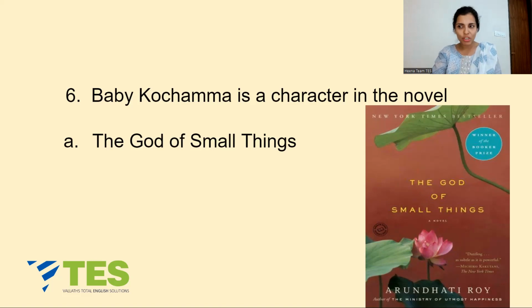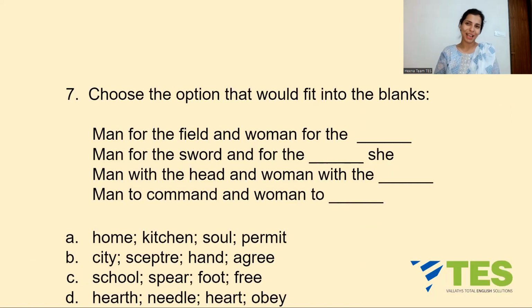Now, who is Baby Kochamma? She is actually an aunt to the twins Rahel and Estha. You should know the names of these twins क्योंकि काफी बार हो सकता है the twins Rahel and Estha come in The God of Small Things. Okay. Now, a little bit about Baby Kochamma. She is a jealous old woman. She is spiteful, destructive, and materialistic. Okay, negative character hai ye, The God of Small Things ki. Let's move on to question number 7.